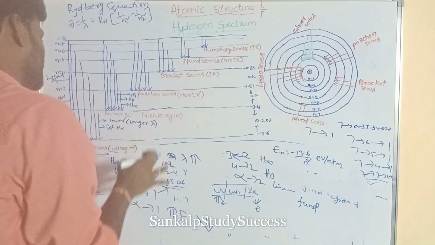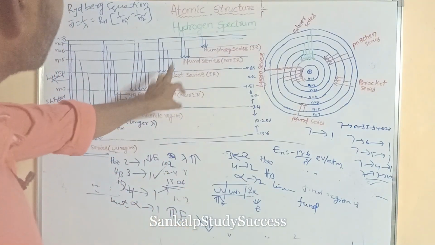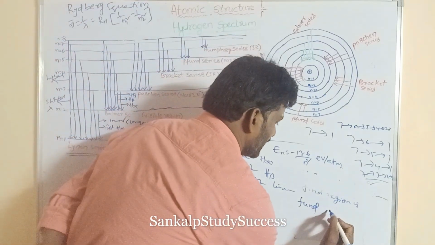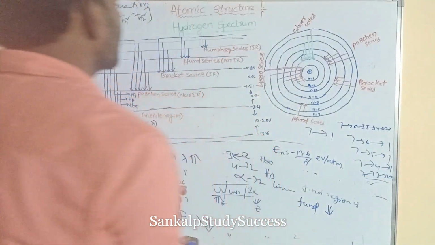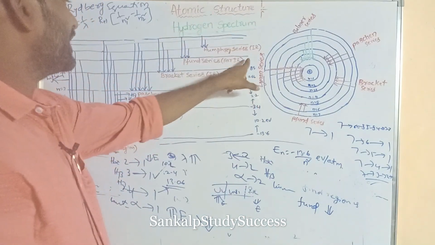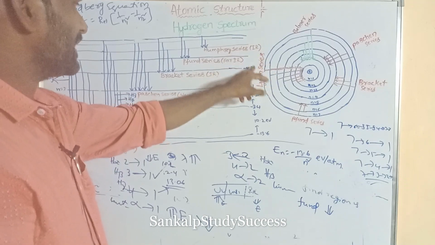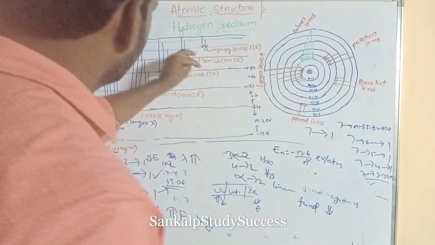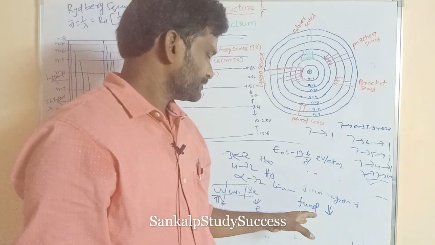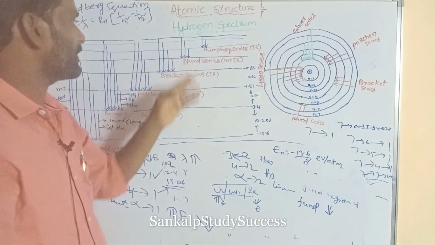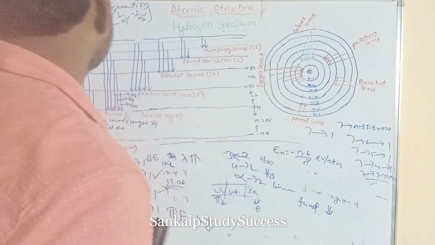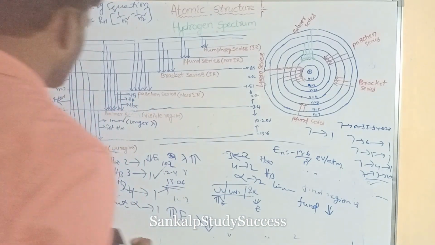So among these five series, Lyman, Balmer, Paschen, Brackett, Pfund, the Pfund series has less energy because its energy gap is very, very less, less than 0.66. So it emits less energy. So the spectral lines of the Pfund series have less energetic transitions.